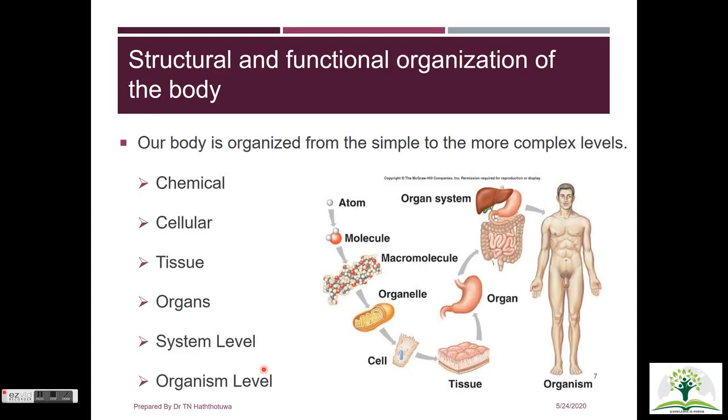Now it's time to discuss the structural and functional organization of the body. The human body is a complex structure that is the end result of organization at different levels. Namely, there are 6 different levels of organization: chemical level, cellular level, tissue level, organ level, organ system level, and the organism.